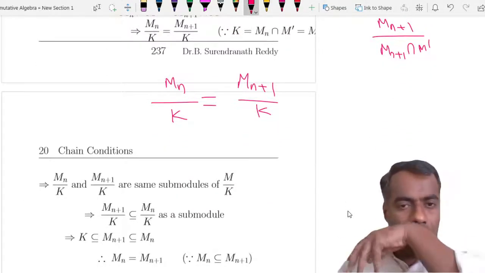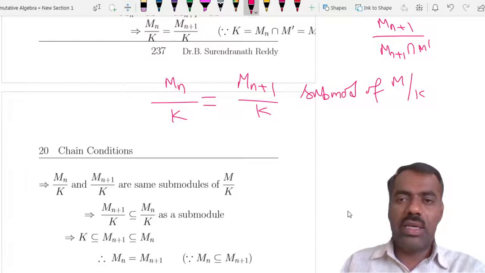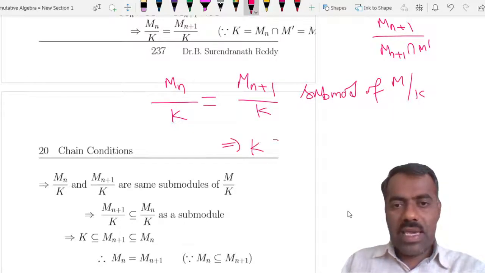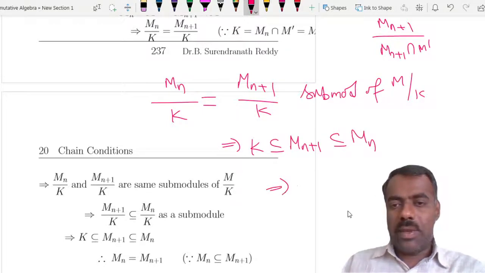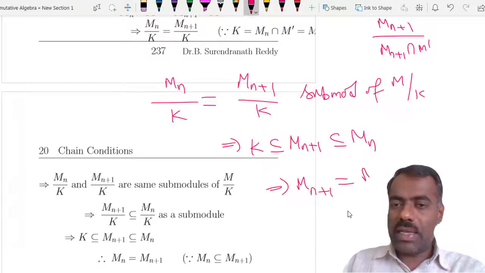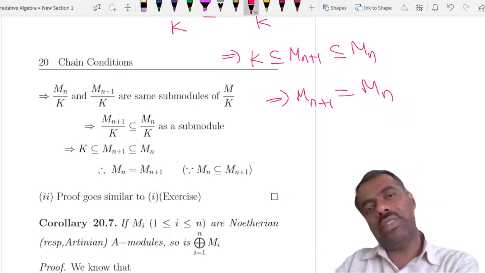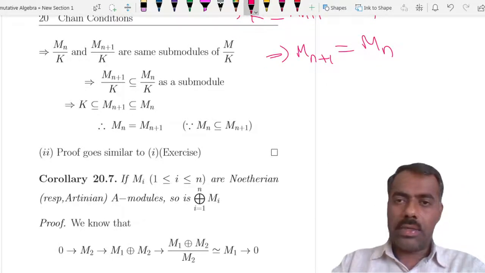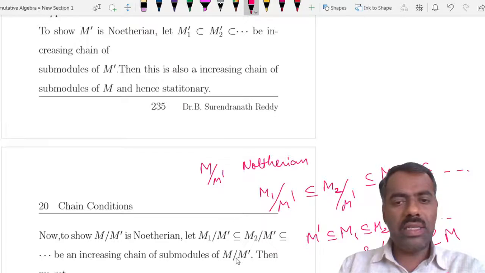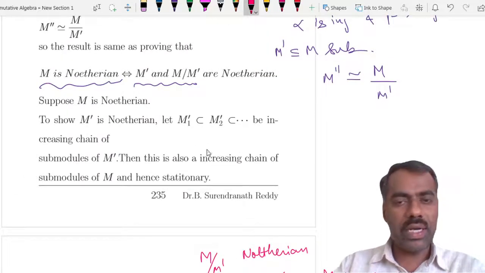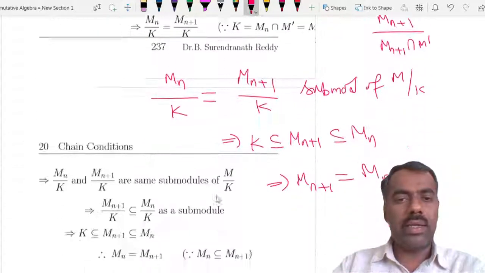And they are all submodules of M modulo K. That shows that K is contained in Mn plus 1 and Mn plus 1 is contained in Mn, right? But because it is an increasing sequence, we get that Mn plus 1 is the same as Mn. That shows that the given sequence is stationary, right? So therefore M is Noetherian. In the same way, instead of taking an increasing sequence, you take a decreasing sequence and apply all these things, and we get Artinian, right?